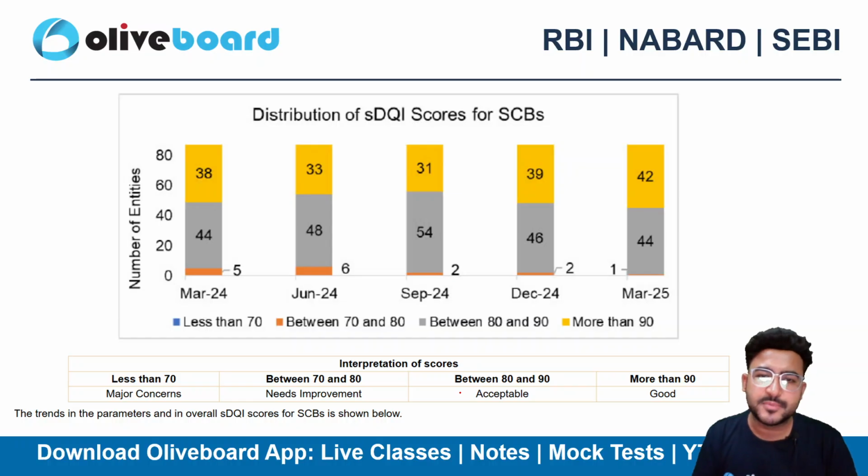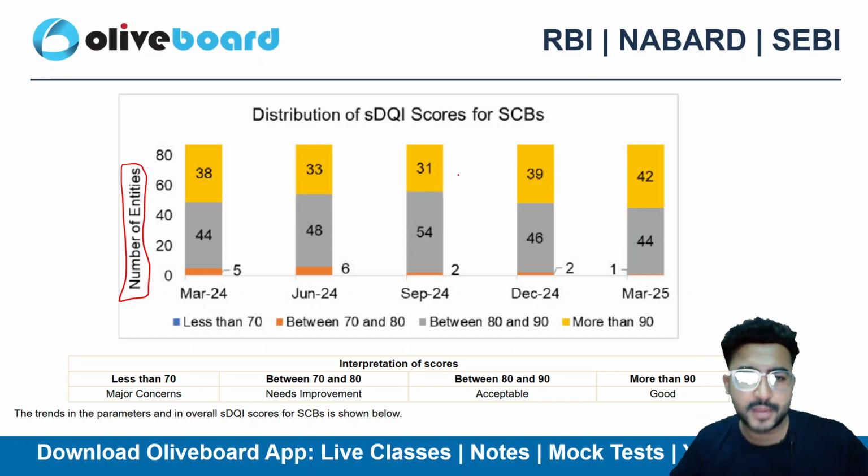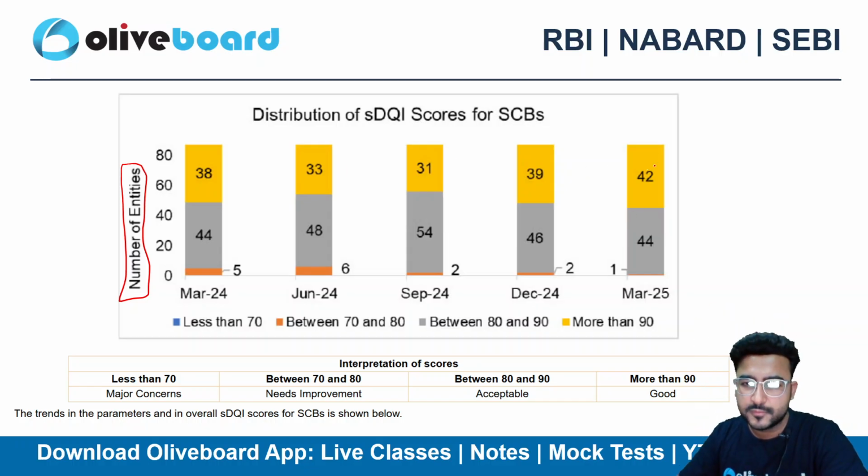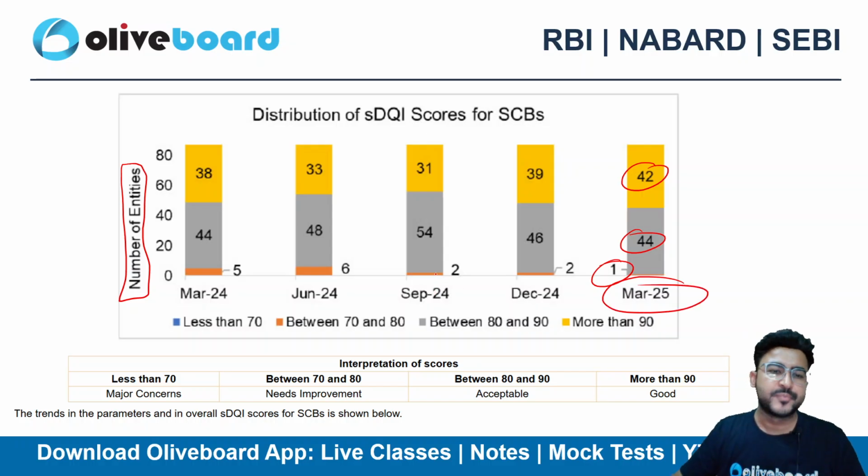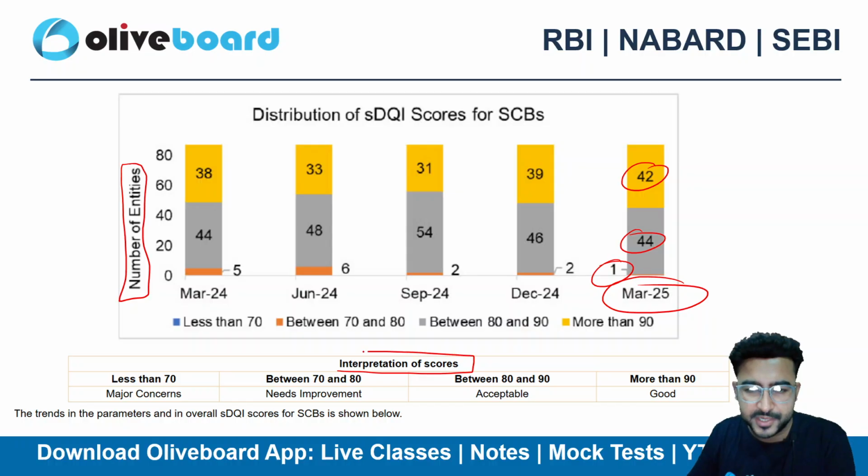Now here is the distribution of the SDQI scores for scheduled commercial banks. So here are the number of the entities, okay? On this diagram we can see the number of the entities like 42, 44. We'll be discussing the data related to March 2025. What do we mean by these colors? So there is an index, okay? What is the interpretation of score here?